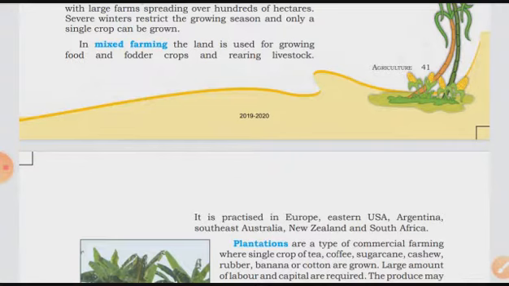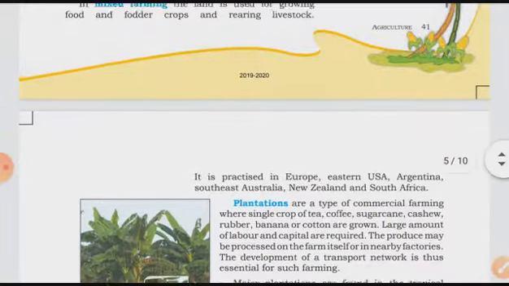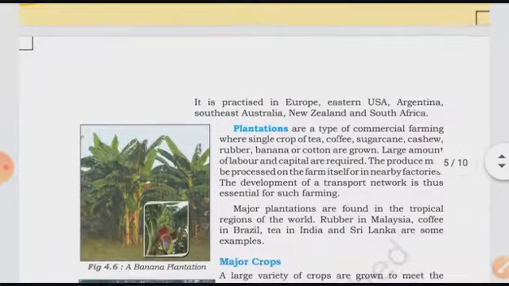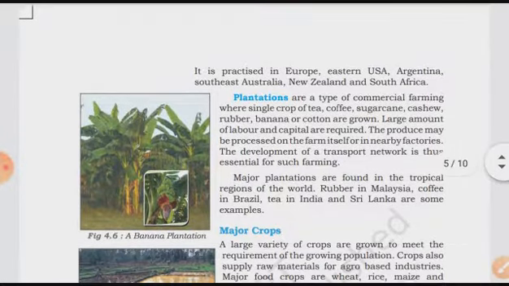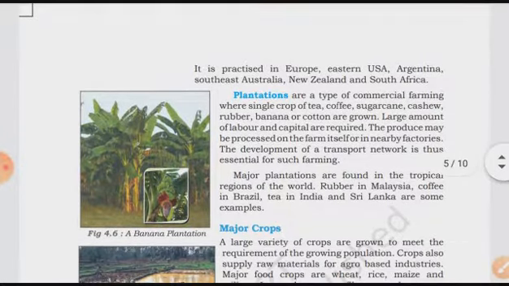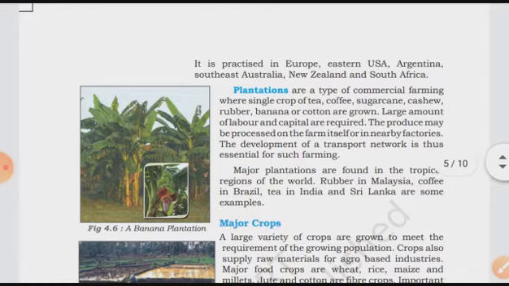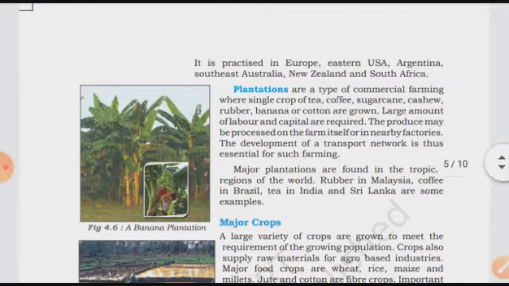Fodder means चारा, food for them to eat. It is practiced in Europe, Eastern USA, Argentina, Southeast Australia, New Zealand, and South Africa.